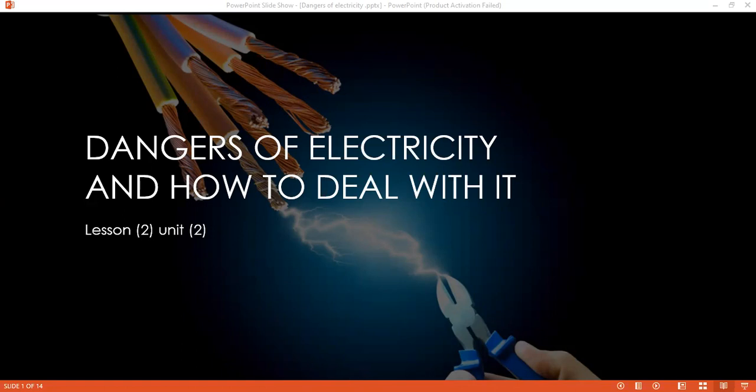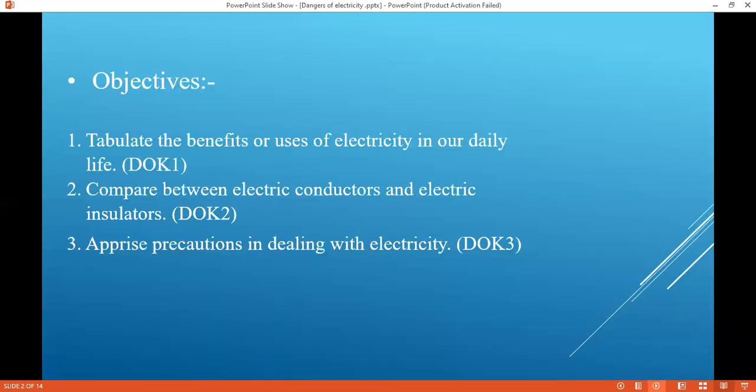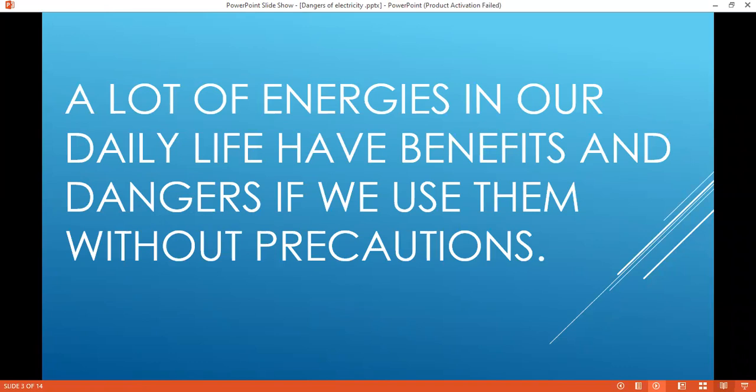As you can see, we have here the objectives for this lesson. Tabulate the benefits or uses of electricity in our daily life, compare between the electric conductors and electric insulators, and apprise the precautions in dealing with electricity. A lot of energies in our daily life have benefits and danger if we use them without precautions. So we should take all the precautions when we deal with electricity.